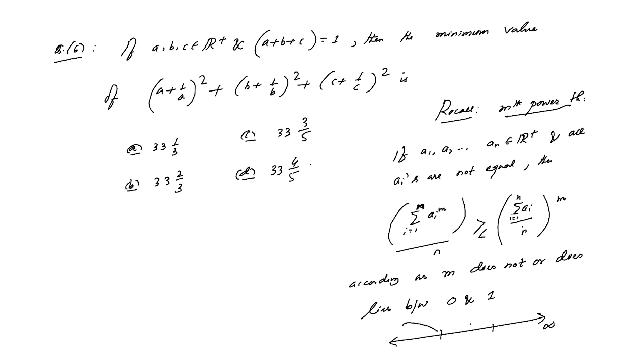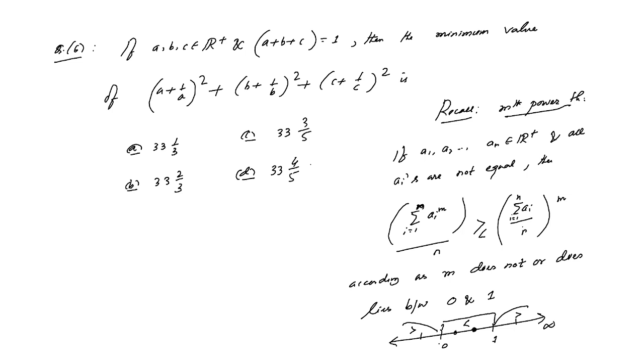If m is outside of 0 and 1, that means here or here, in that case the greater than inequality holds. If m belongs to 0 to 1, that means that position or that position, in that case the less than inequality holds.